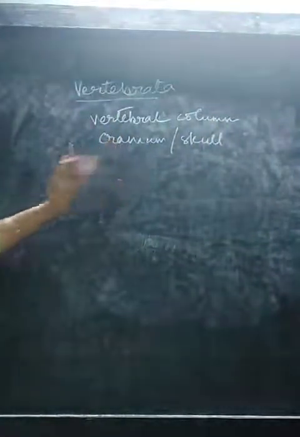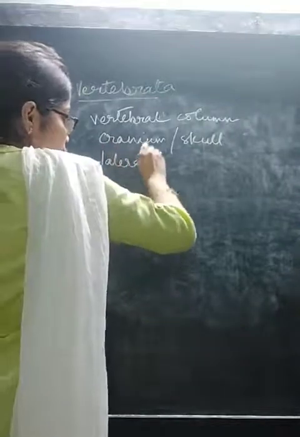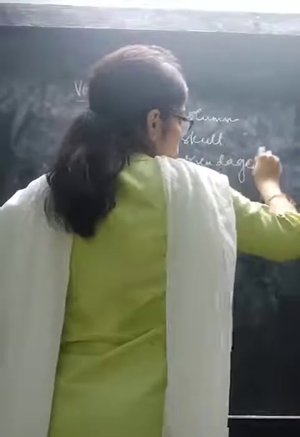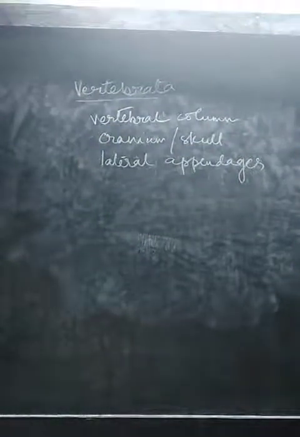And presence of a pair of lateral appendages in the body as locomotory organs. Lateral appendages means what we call our legs, for locomotion. Those are the characteristic features of Vertebrata. Examples include guinea pig, pigeon, human beings, anything.